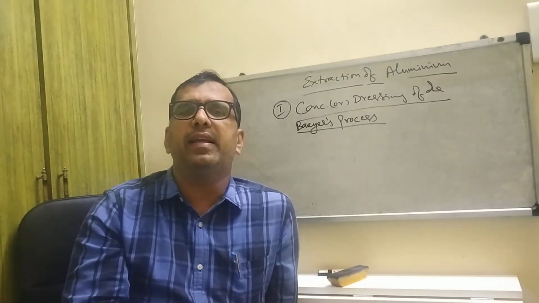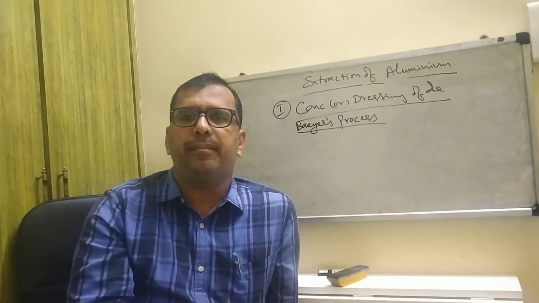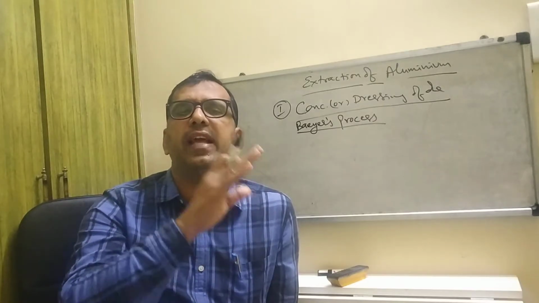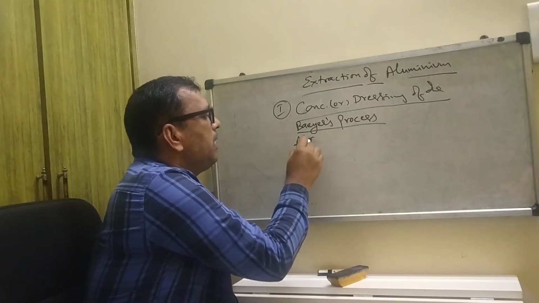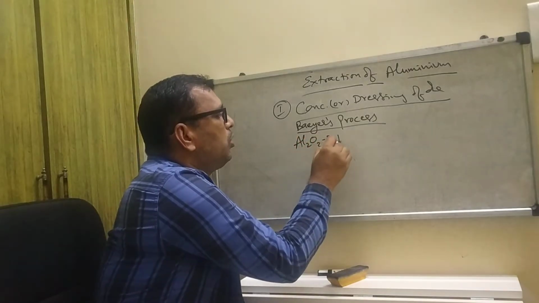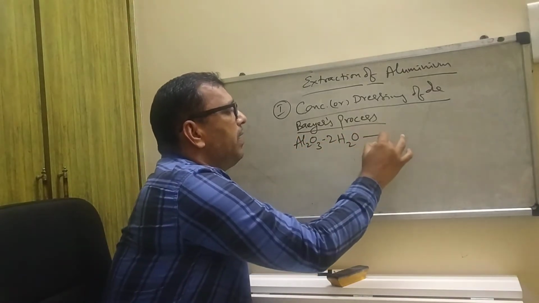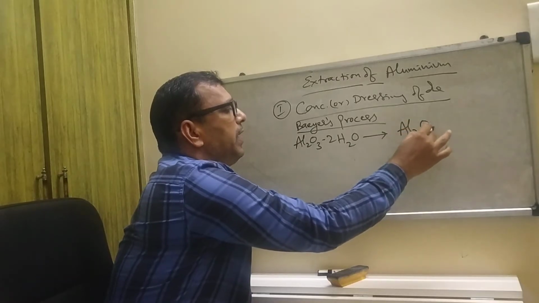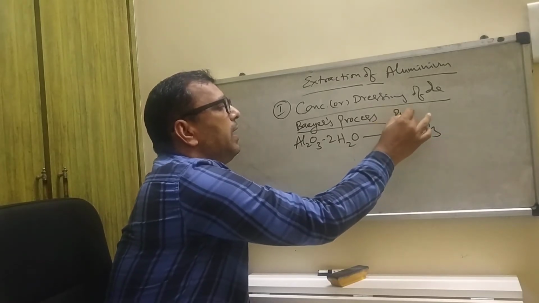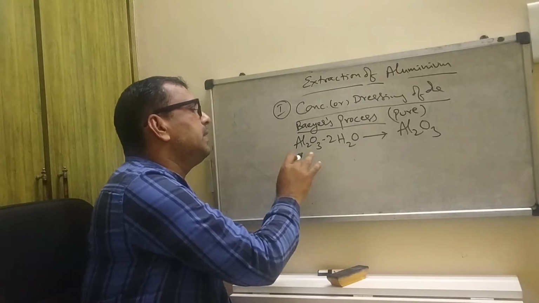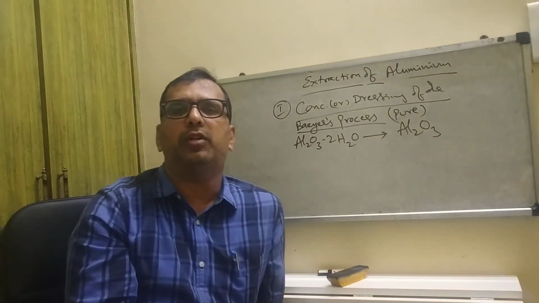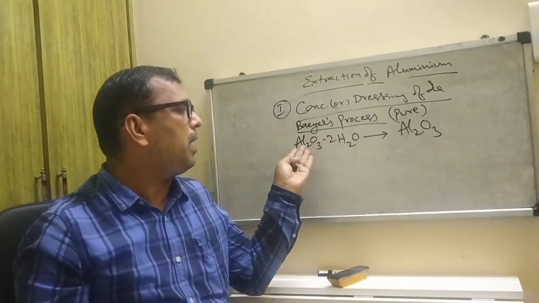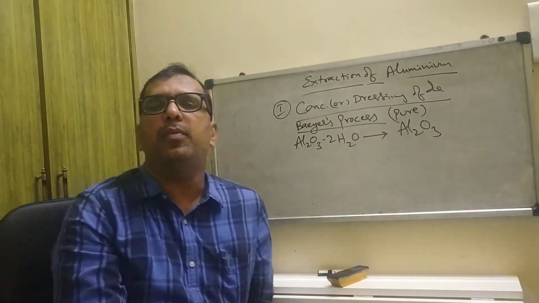Impure bauxite, Al2O3.2H2O, is first converted into pure alumina. This is called bauxite, and this is called alumina. In this process, bauxite is converted into alumina.